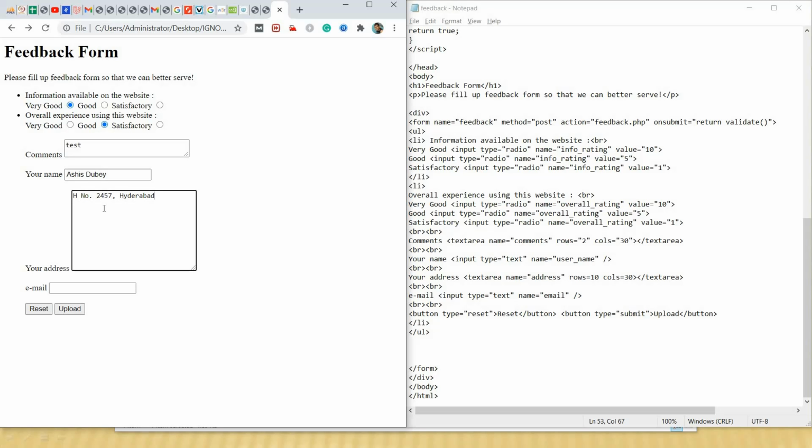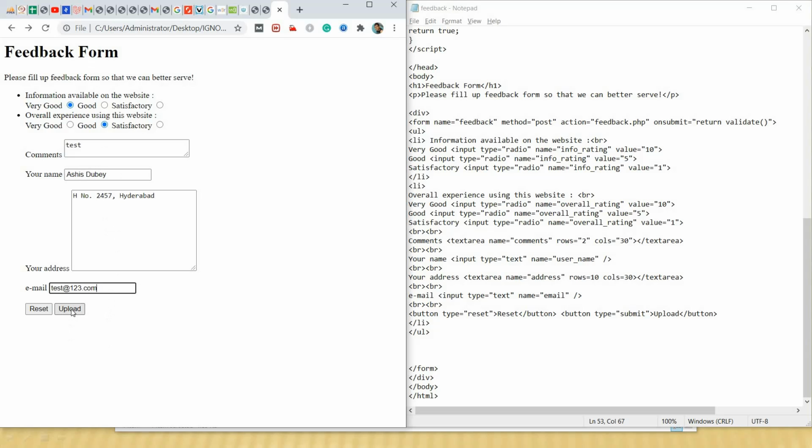Now let's see, without entering email, will the form get submitted or not? When I click upload, it is saying please enter your email ID. So click on OK. Test at 123.com. Now we have filled up all the fields.